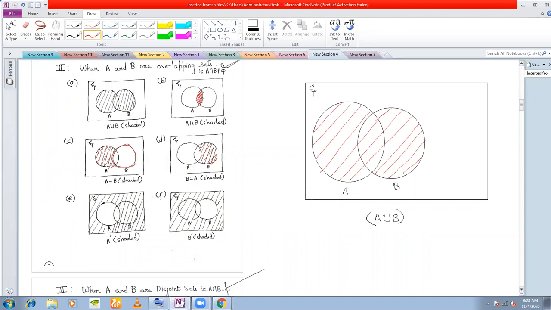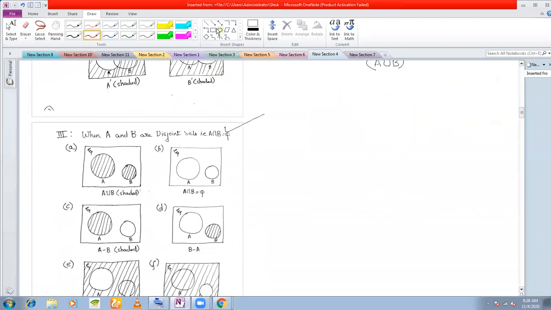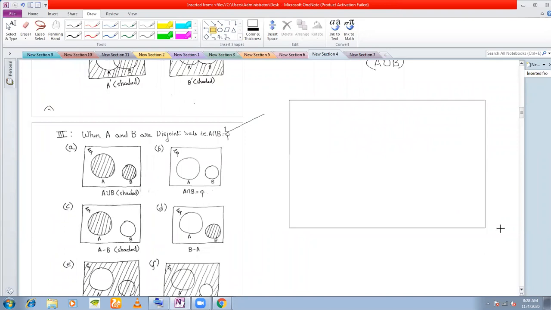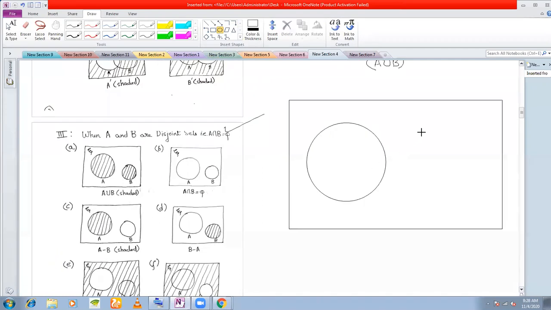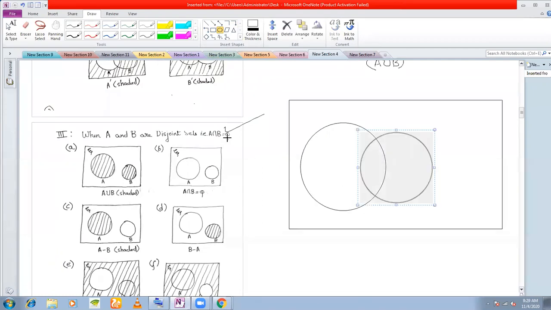Next, A complement. What do you mean by A complement? Just a reminder once again, I'm repeating all these definitions over again so that you remember the definitions. Two circles, not necessarily the same size, and I want to represent A complement.